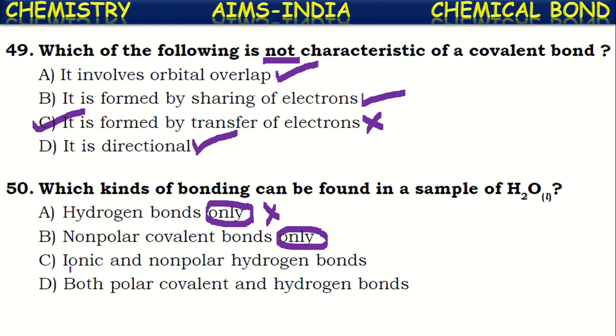And also ionic and non-polar hydrogen bonds. No ionic bonds in the water molecule. It has covalent bonds. Also here, both polar covalent bonds and hydrogen bonding. This is correct, isn't it? Between hydrogen and oxygen there exist polar covalent bonds, and between the water molecules there exists hydrogen bonding. So it is the correct answer. Okay, this is a level 2 practice sheet.